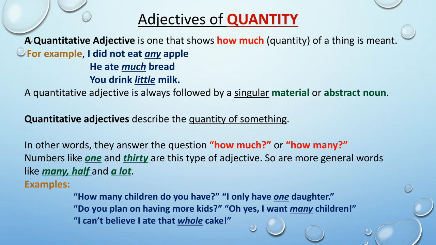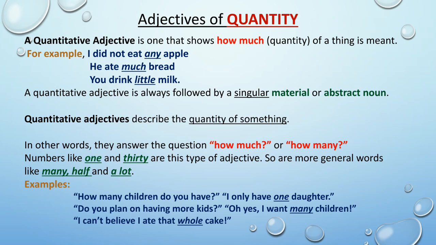Here, the underlined words any, much, little, all these are telling us the quantity of the nouns apple, bread, and milk. So, these are known as adjectives of quantity. We have to remember one thing, that a quantitative adjective is always followed by a singular material or abstract noun.